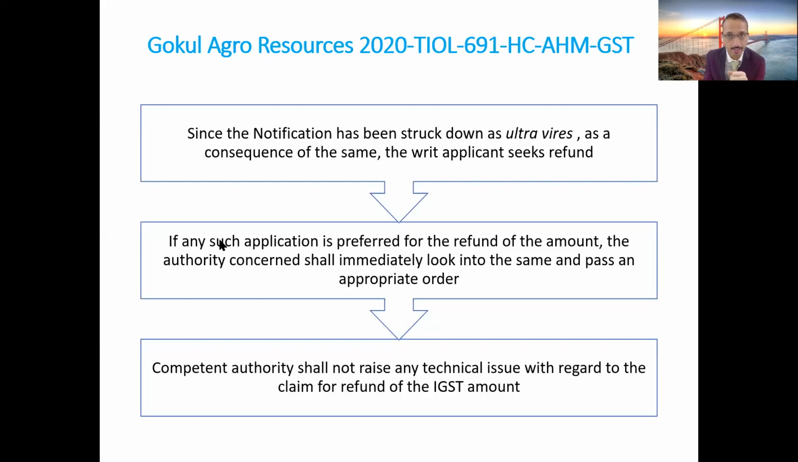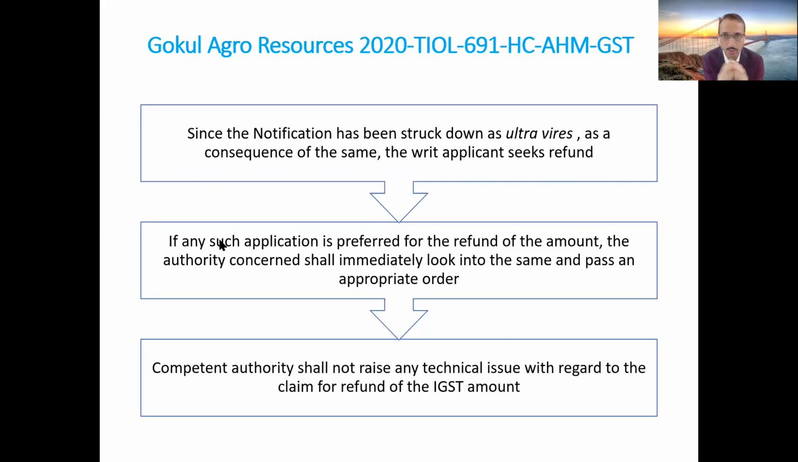this issue was again put before the Gujarat High Court, wherein it was said that there are a few taxpayers in Gujarat who have paid IGST on the ocean freight. What should they do, correct? Should they go and claim refund because the notification has been struck down as ultra vires? So when this matter went before the High Court, it specifically mentioned that the people who would like to claim refund, let them file the refund before the jurisdictional authorities. And the High Court also made a specific mention of the fact that the competent authorities should not raise any technical issue with respect to the claim of refund.